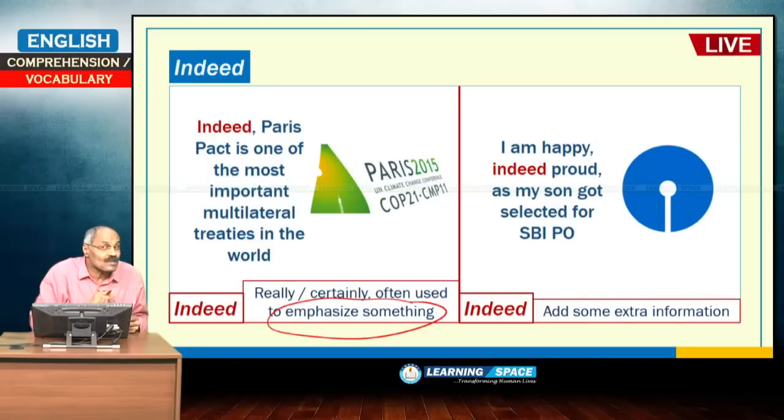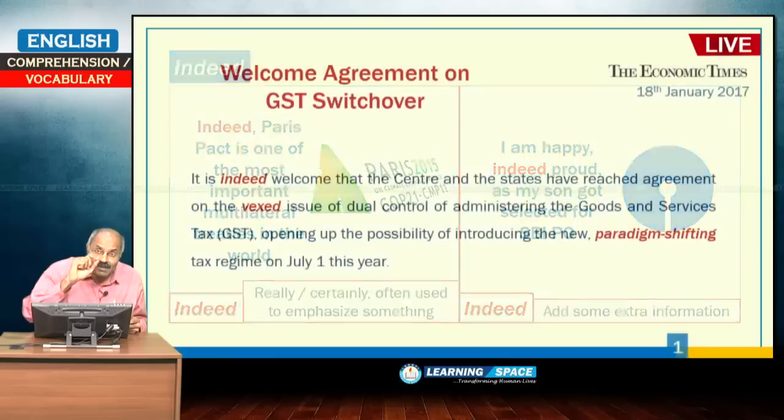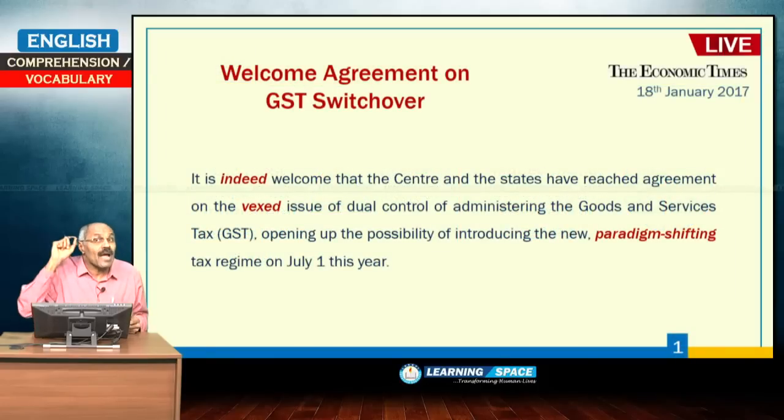Most of the times this is used like this, and indeed is also used to add extra information. Please look into this sentence. I am happy, indeed proud, as my son got selected for SBI PO. I am happy. I am adding some more information with emphasis. That is, I am happy, indeed proud, as my son got selected for SBI PO. So, to add some extra information also, indeed is used. So, in the present context, this is used to emphasize the decision, to give importance to the decision.